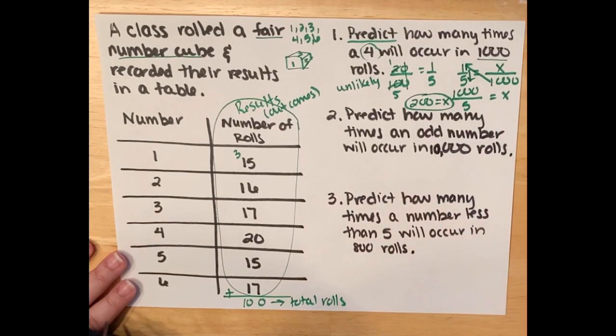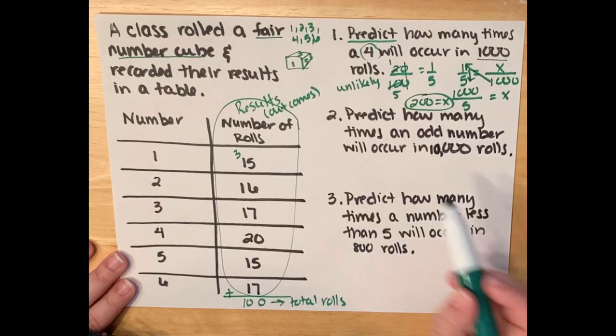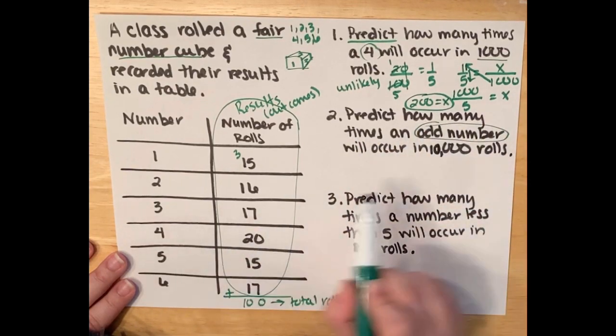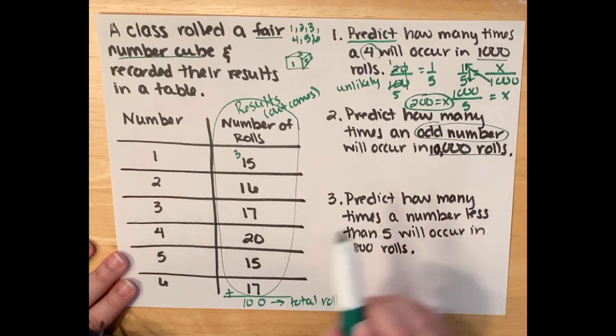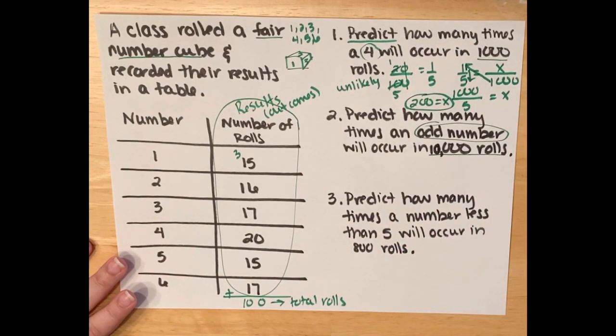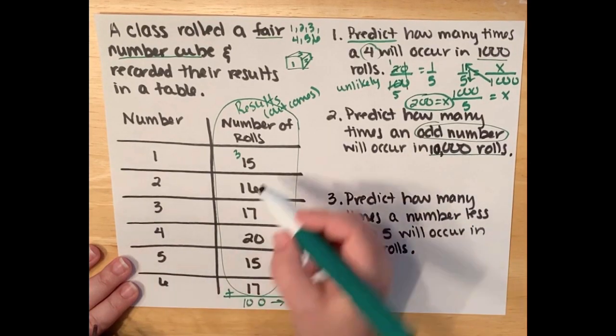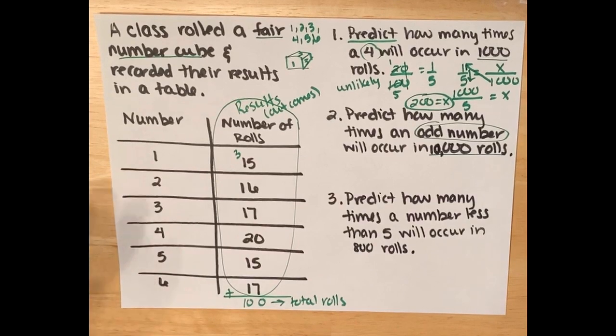All right, number 2. Predict how many times an odd number will roll in 10,000 times. Well, again, I don't want to roll this 10,000 times. That's a lot. So I'm going to use proportions to help me figure this out. So let's first start by finding the probability of an odd number. Well, what were our odd numbers?